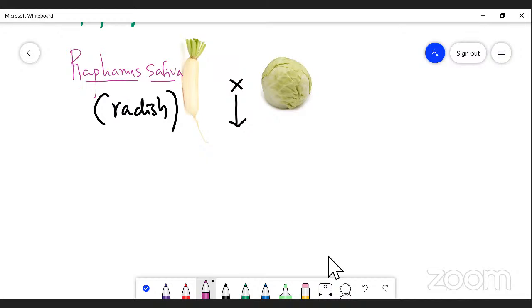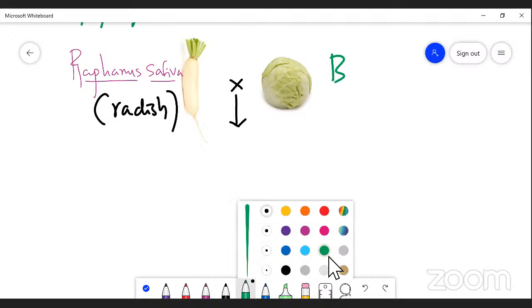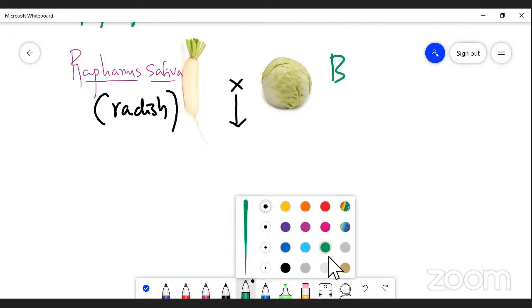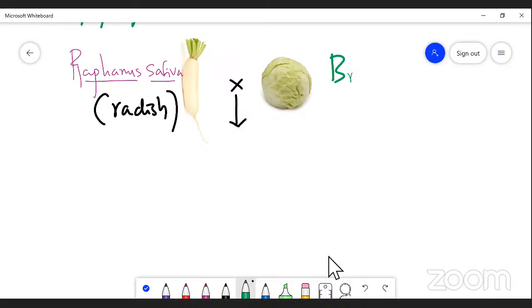What is its binomial? Brassica oleracea. So that is the binomial of cabbage.